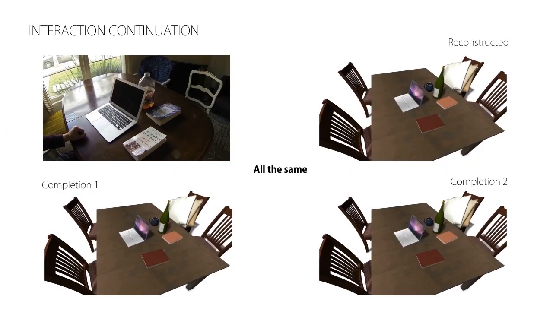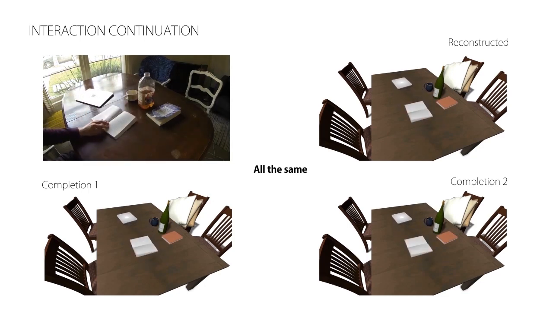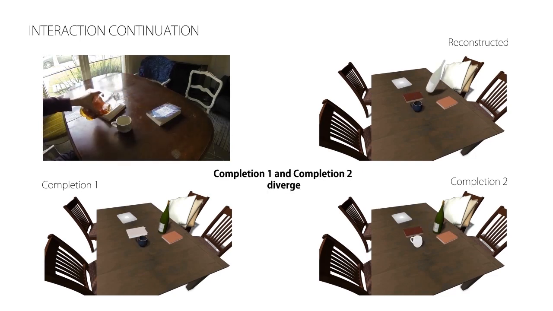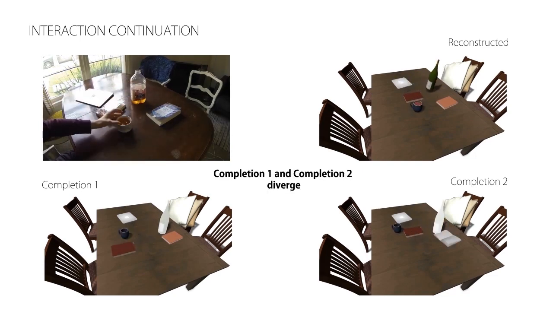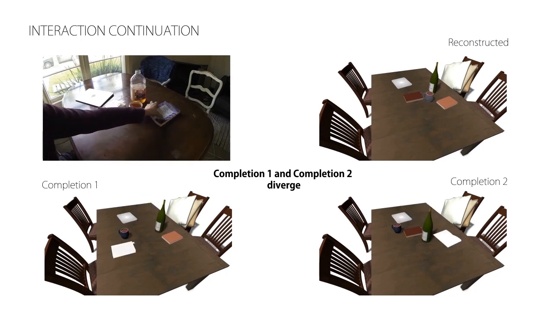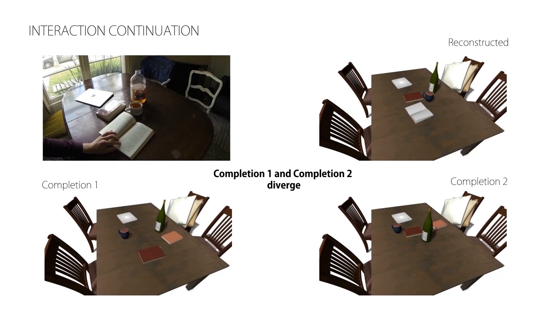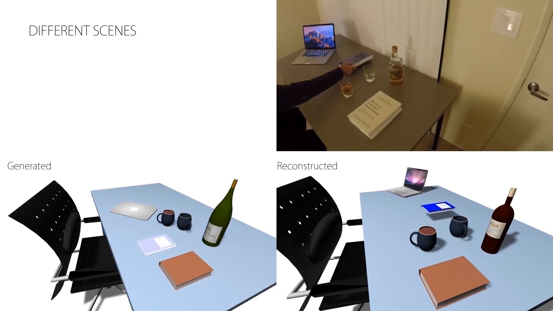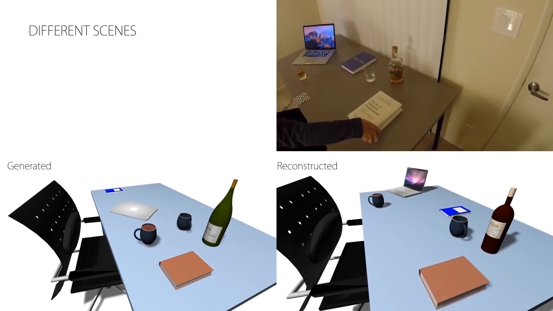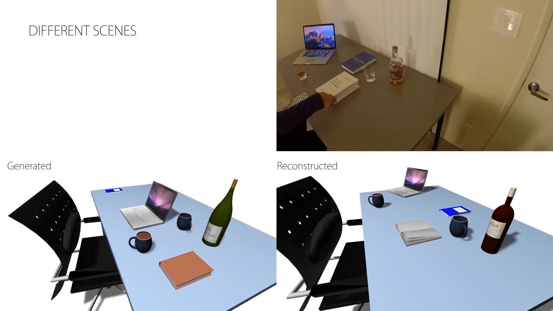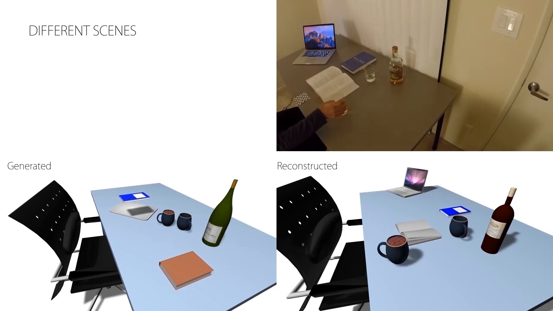Our model allows us to continue captured videos by predicting plausible subsequent actions. Here we show the captured video, the reconstructed synthetic scene, and two generated sequences. By capturing videos of humans interacting with real-world objects, we can learn and generate plausible interaction sequences. Here, we show the video capture, the reconstructed sequence, and a new generated set of interactions.